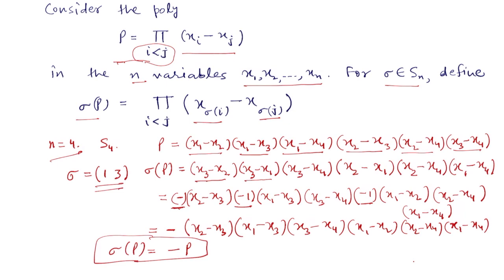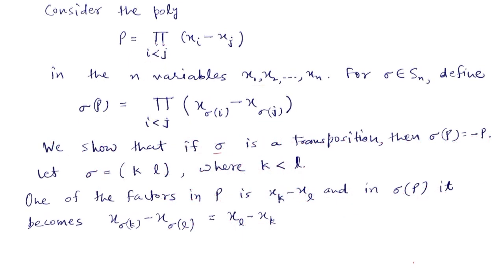And this is what we are now going to prove, that when we apply sigma, a transposition, on this polynomial P, then sigma of P will be equal to minus P. So we show that if sigma is a transposition, then sigma of P will be equal to minus P. So let us take sigma equal to KL. So it transposes K and L, interchanges K and L, K goes to L and L goes to K, where we are assuming K is less than L, because transposition LK is the same as KL.